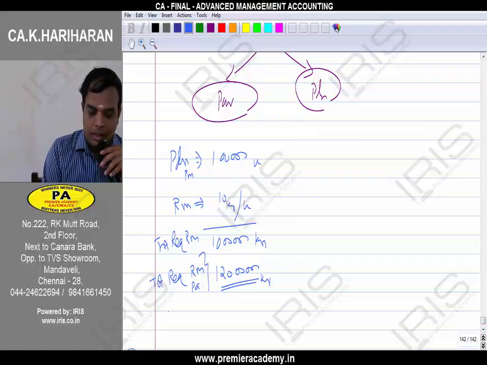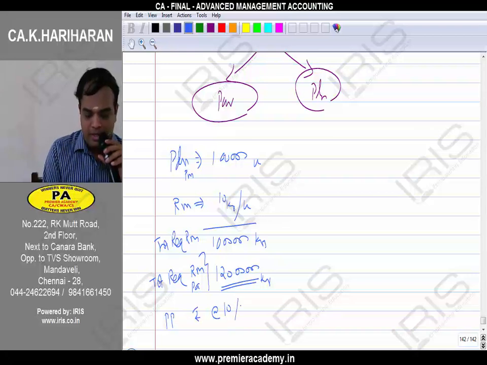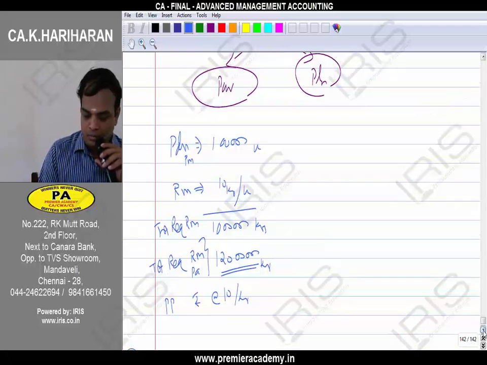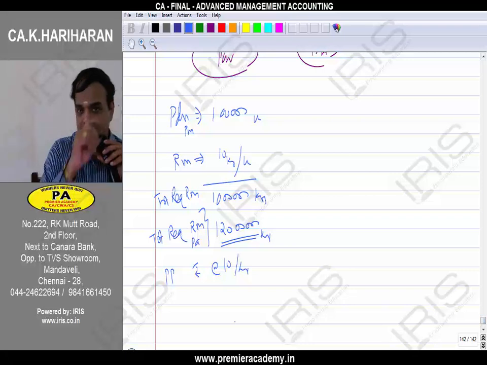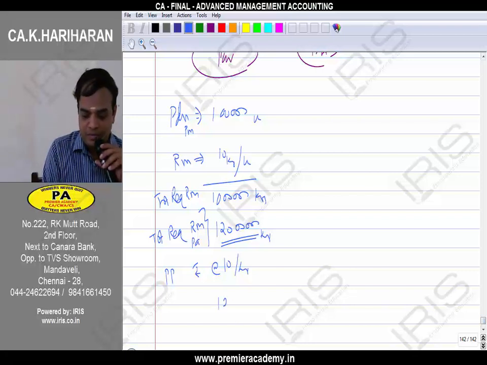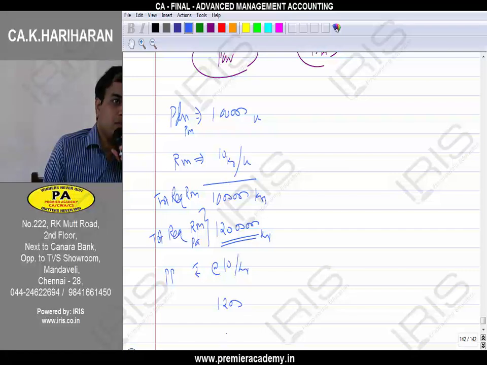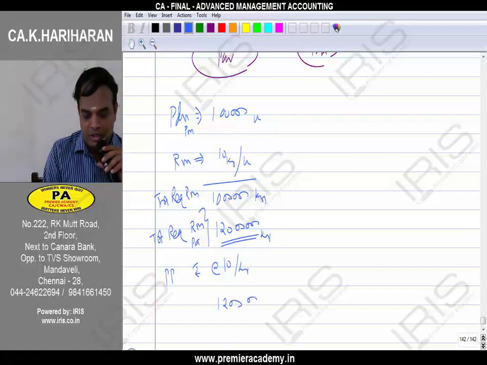Assume the purchase price per kg of raw material is 10 rupees per kg. Then 120 lakhs into 10 comes to how much? 12 crores. Am I right? Yes or no? We need 12 crores worth of raw material.